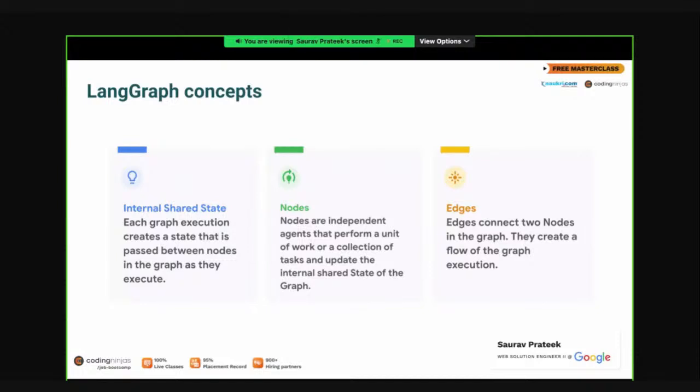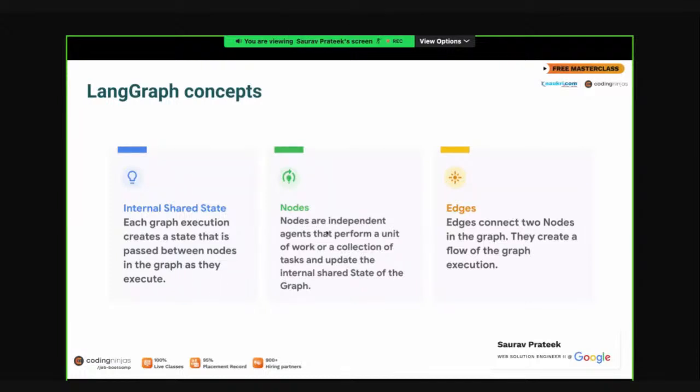So nodes are basically independent agents that perform a unit of work. Every node has business logic incorporated within it. Whatever business logic we have, we put that in our node, and the node performs that. Whatever the node has done, at the end it changes the shared state of the graph, so that another node can be communicated. And edges are simple, they connect two nodes with each other, so that the control flow can happen. Edges help us decide that when one node is executed, what we have to do after that. So that is the LangGraph concept.